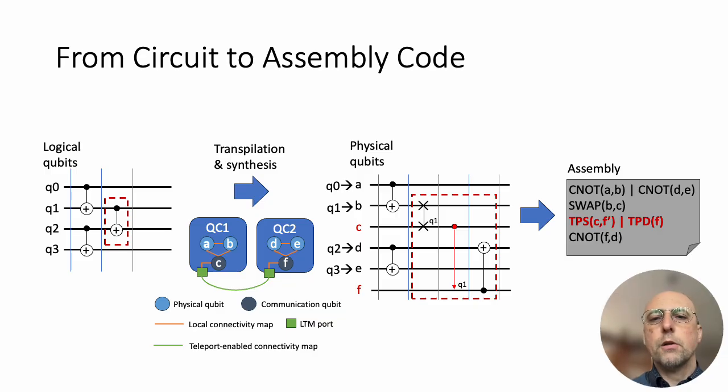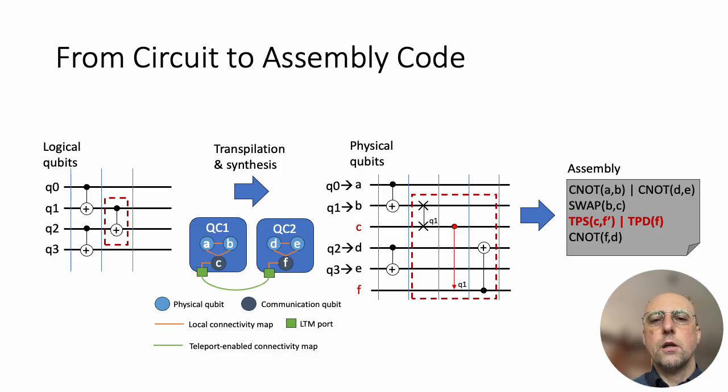Here is an example of the compilation flow. Operations that involve qubits belonging to different quantum cores, like the CNOT gate between Q1 and Q2, are transformed into a teleportation-based instruction. The resulting assembly code consists of instruction bundles, each grouping operations that can be executed in parallel.